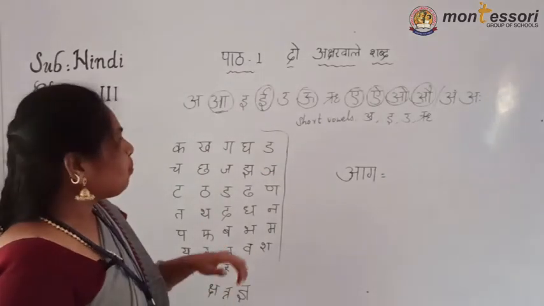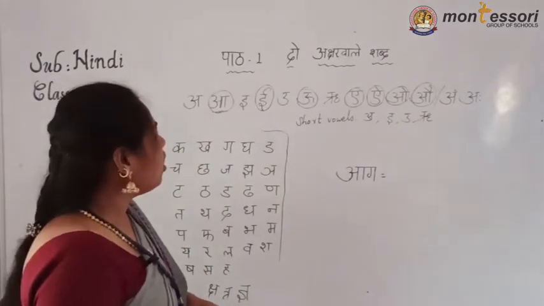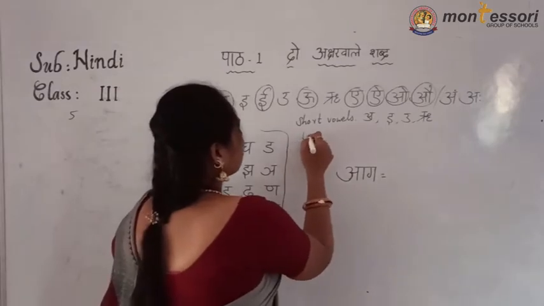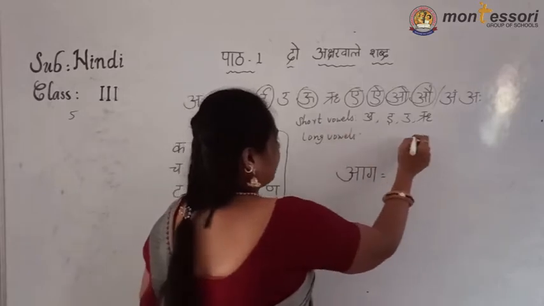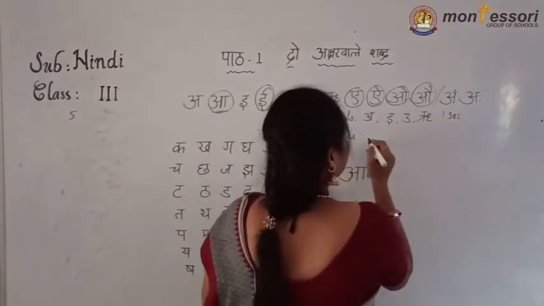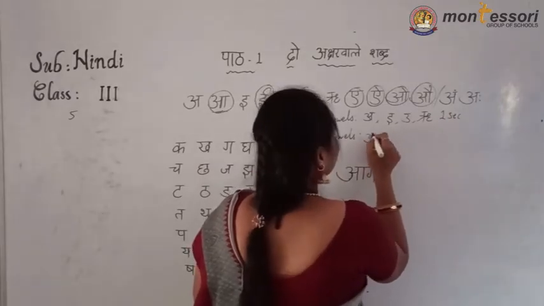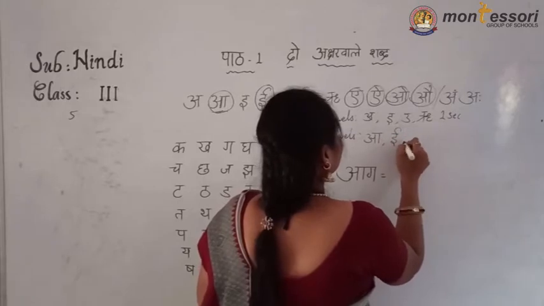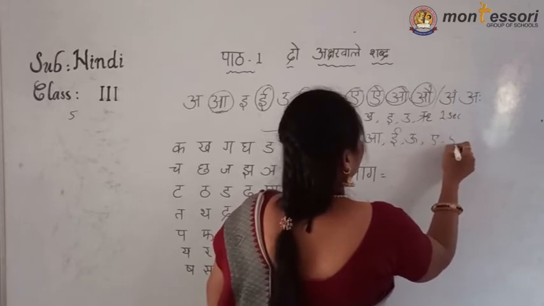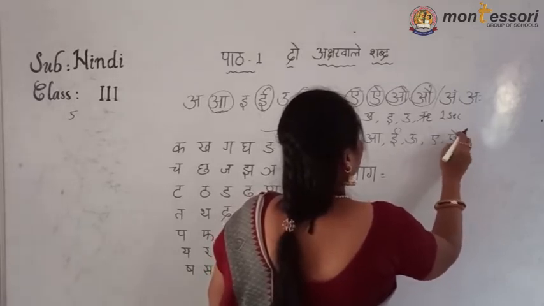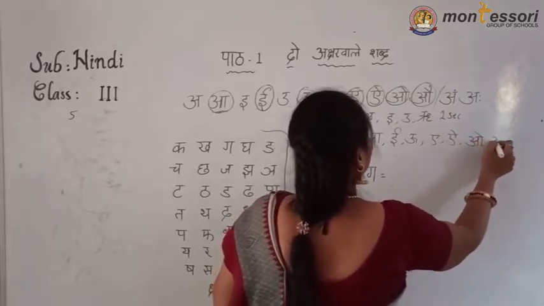Now see here. These are all, which I circled, long vowels. Long vowels are for how many seconds? Long vowels for 4 seconds. Short vowel 1 second and here 4 seconds. What are these? I will write here. A, E, U, A, I, O, Au.